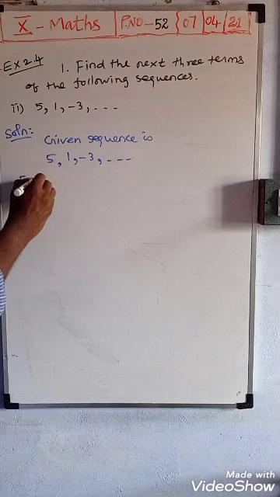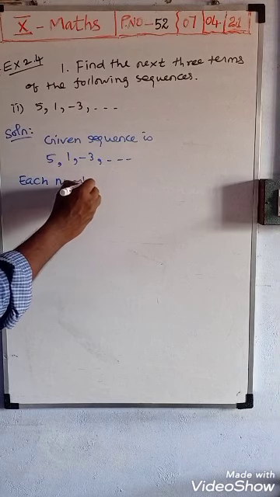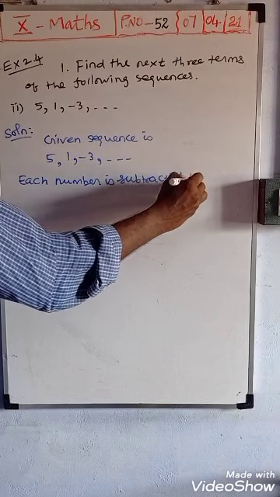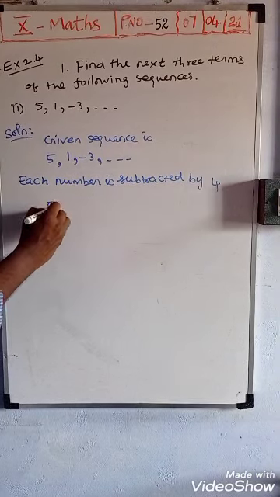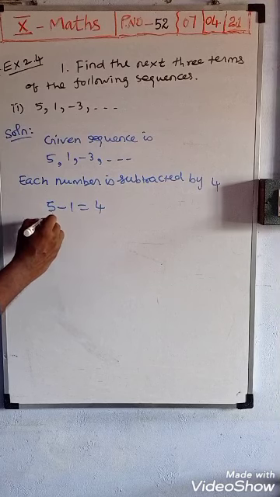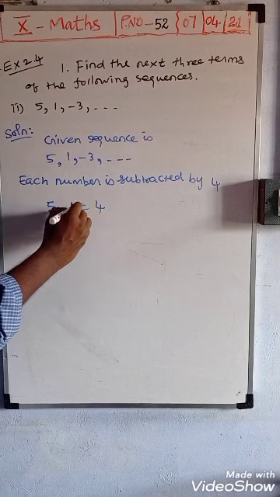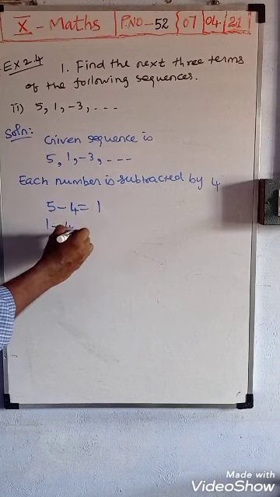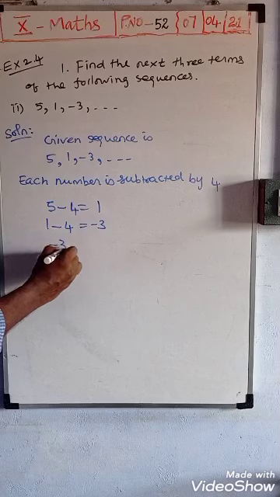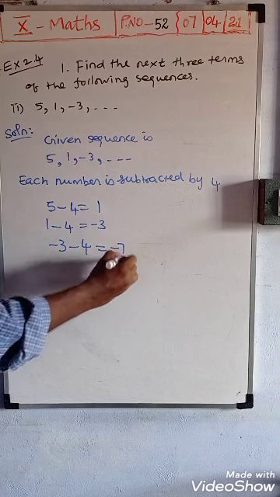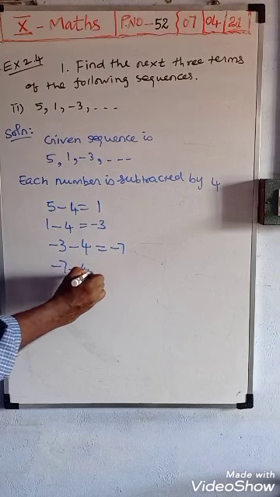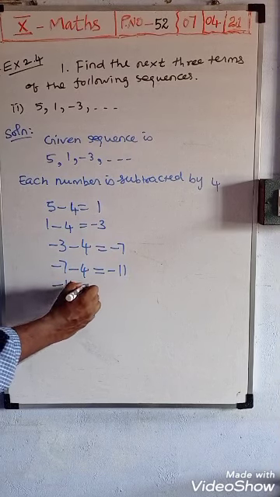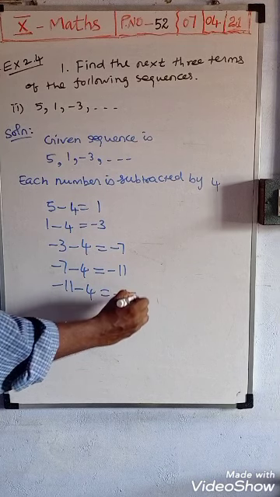Here each number is subtracted by 4. So 5 minus 4 is 1, 1 minus 4 is minus 3. Minus 3, minus 4, minus 7. Minus 7, minus 4, we will receive minus 11. Minus 11, minus 4, we will receive minus 15.